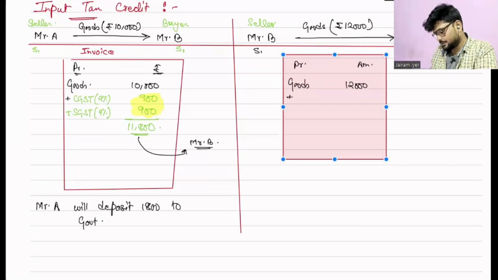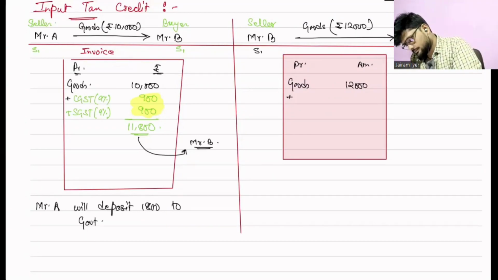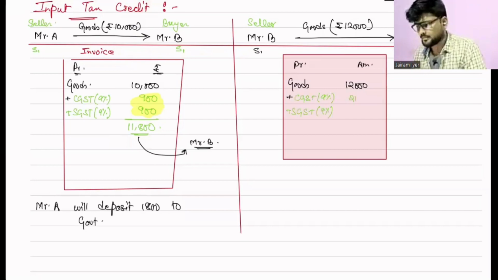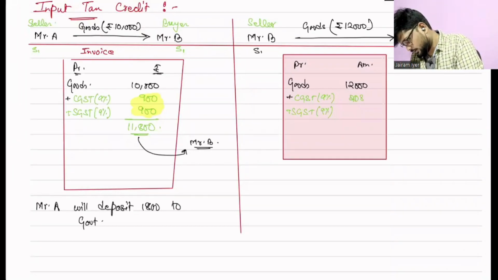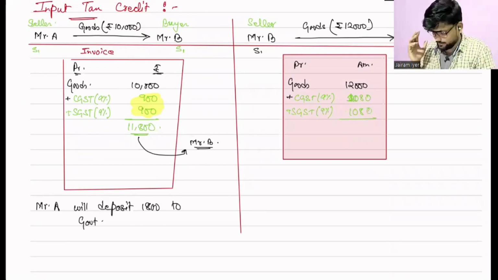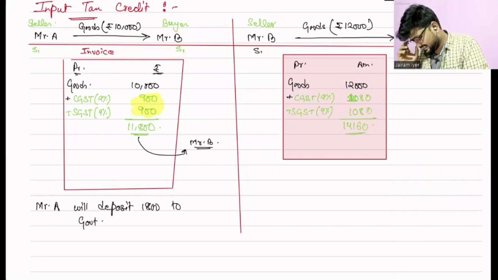No, I mean, what type of tax will he charge? CGST, IGST? No, they are both in the same state. So CGST plus SGST. Let's keep the tax rate equal, 9% each. So 2,160 in total, that is 1,080 and 1,080. So the total becomes 14,160. Correct.